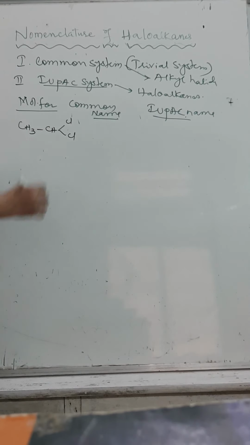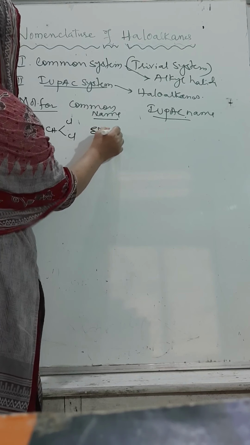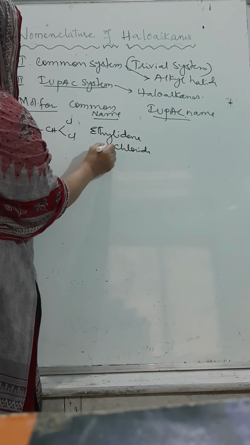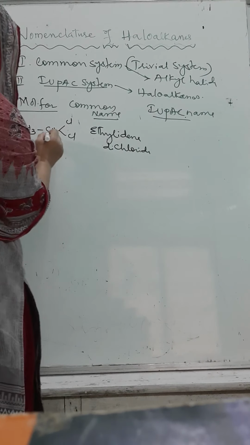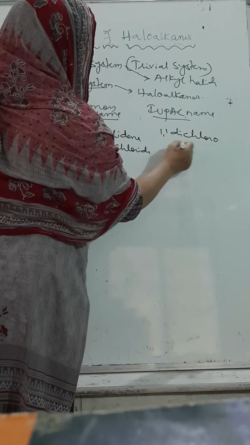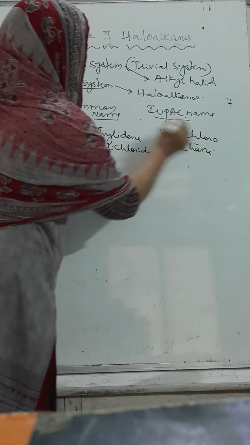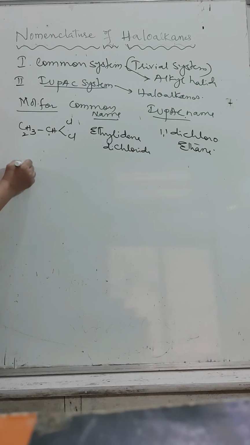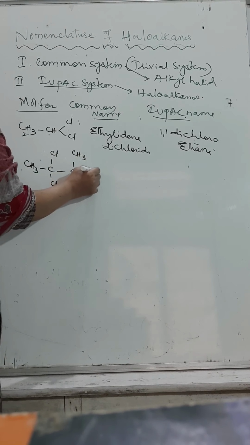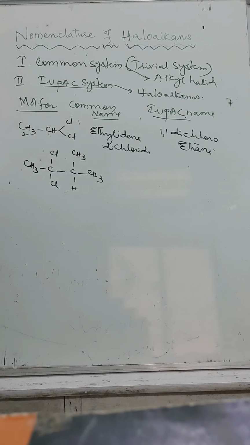It is called ethylidene chloride. According to the common name, it is called ethylidene dichloride. Whereas according to the IUPAC name, 1,1-dichloroethane. If I take CH3, CCl2, CH, CH3, CH3, how to name it? Tell me. Here how many carbon atoms are there? 1, 2, 3, 4. So the parent chain has 4 carbon atoms.